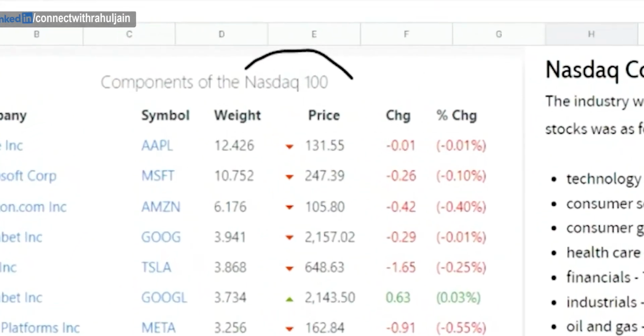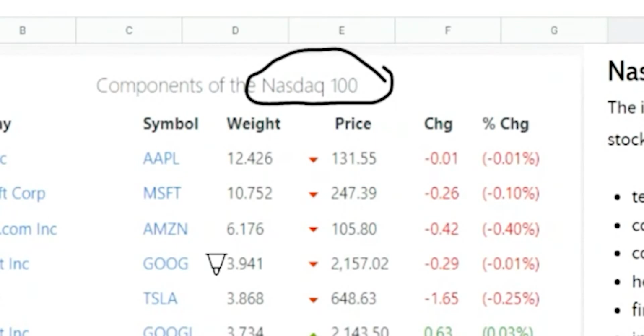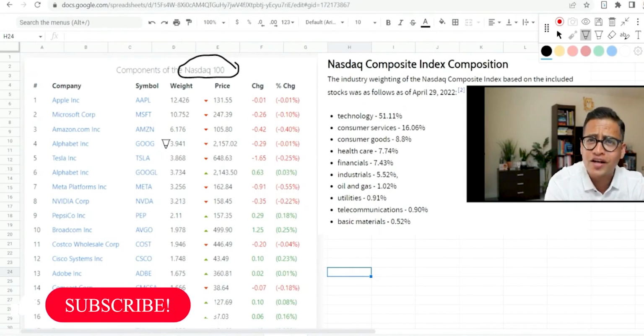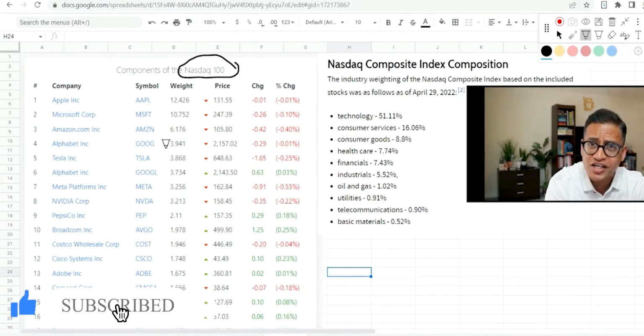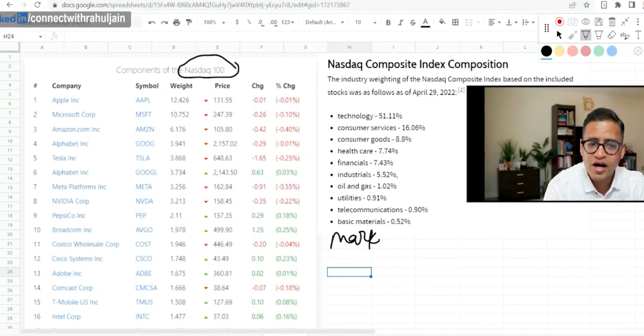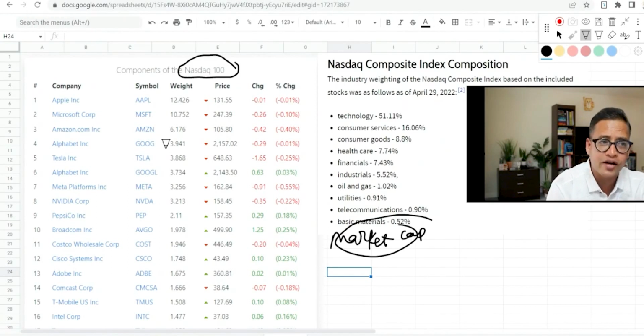Okay, so you see Nasdaq 100 is an index that basically tracks the top 100 companies listed on Nasdaq exchange. Now there are more than 3,300 companies listed on Nasdaq exchange. How does Nasdaq 100 pick those 100 companies? That is simply by market cap. Higher the market cap of a company, the chances are they will appear in here. So top 100. For example here, Apple right now has the highest market capitalization. That's why it is number one. Number two is Microsoft, Amazon, likewise.